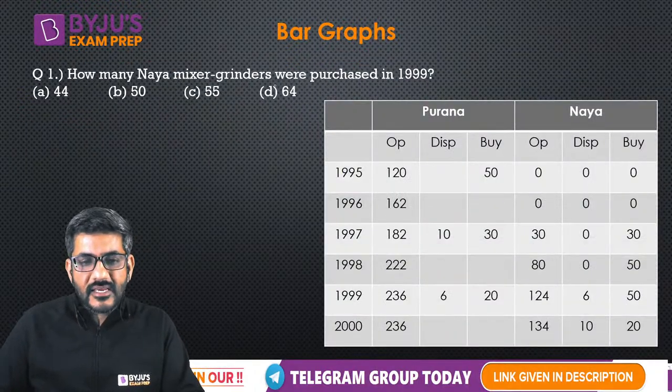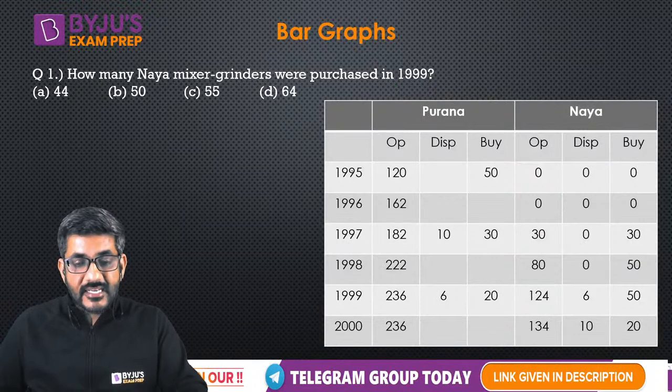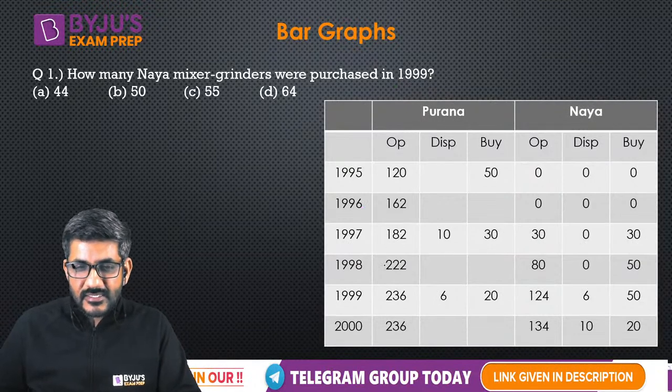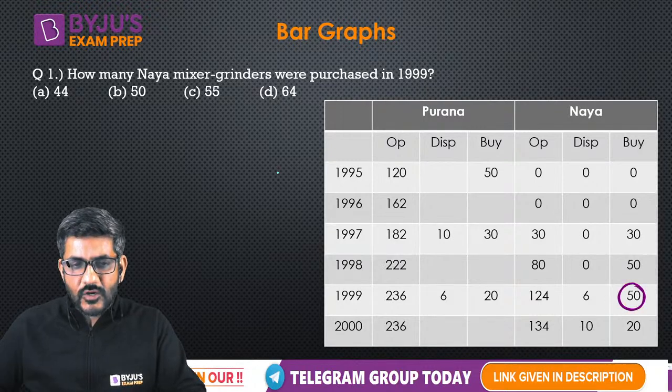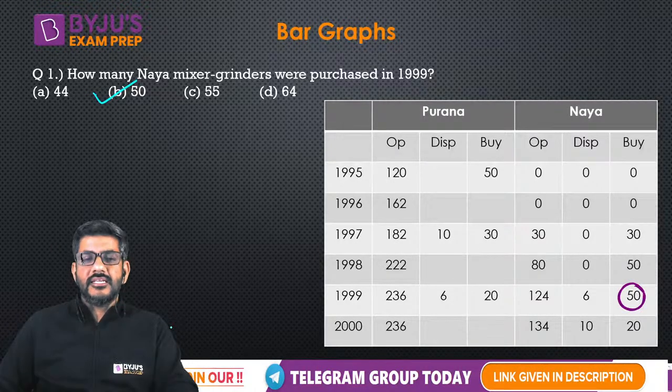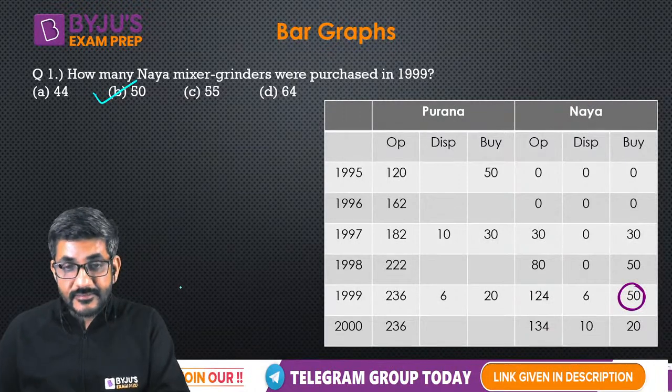How many नया mixer grinders were purchased in 1999? नया mixer grinders purchased in 1999. So can I say my answer for this question is equal to 50? So B option, that is 50, is the correct answer.